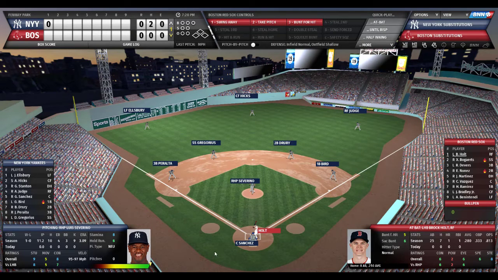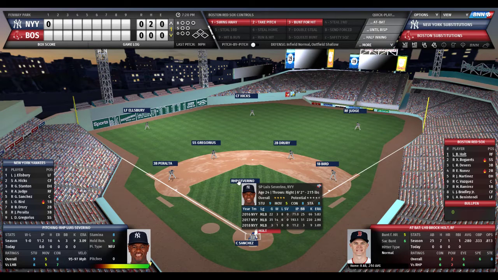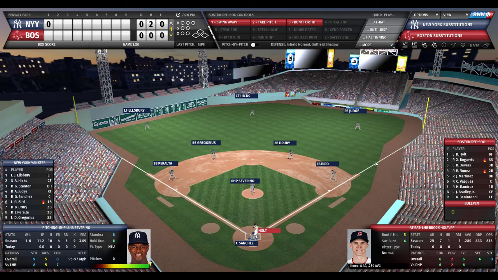Out on the mound now as we go to the bottom of the first here at Fenway for the New York Yankees, Luis Severino. Severino's 1 win, no losses. 11 2/3 innings pitched. He has struck out 9, walked 3, earned run average 3.09. He'll be facing Brock Holt, Alexander Bogaerts, and Rafael Devers.